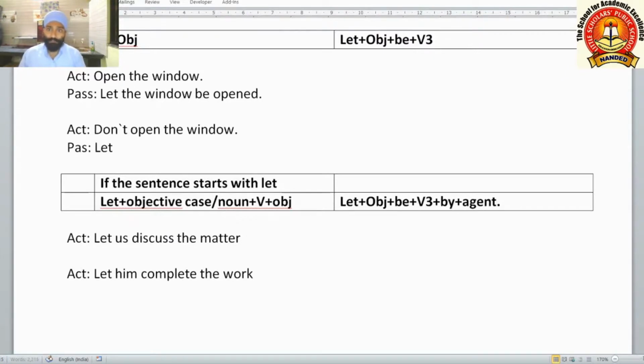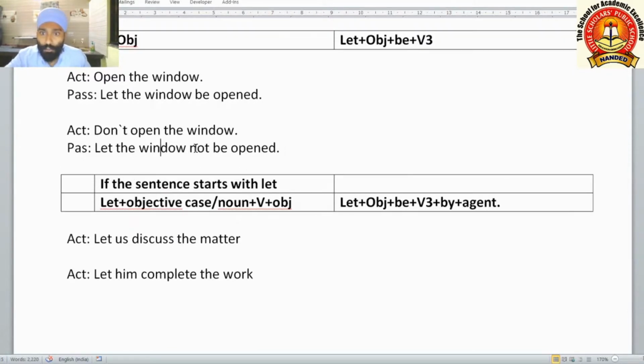But in imperative sentences we don't use is, am, are. We use let plus the object plus not. Let the window not be opened. This structure we use here.